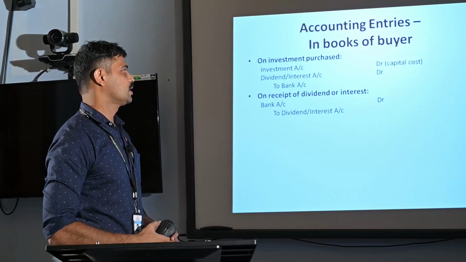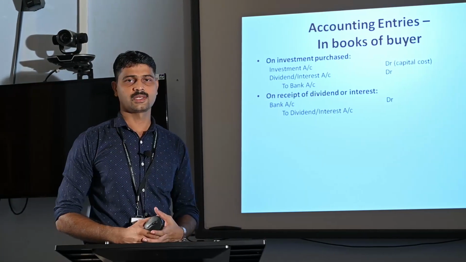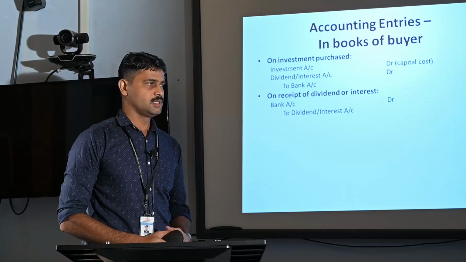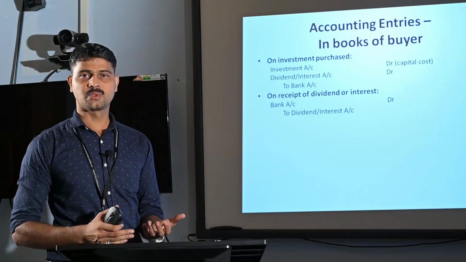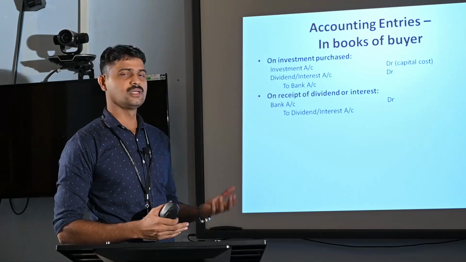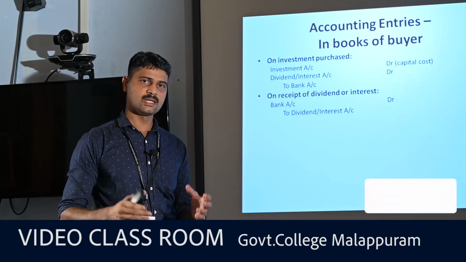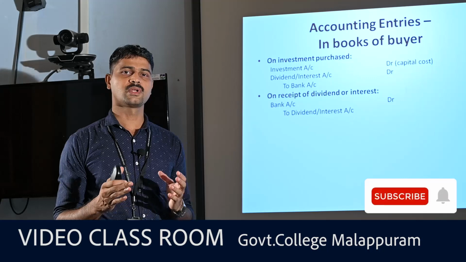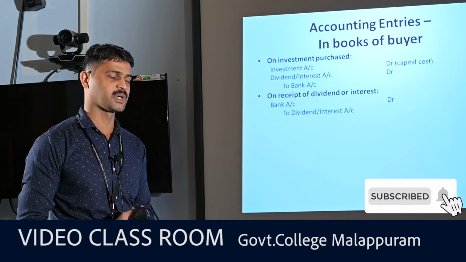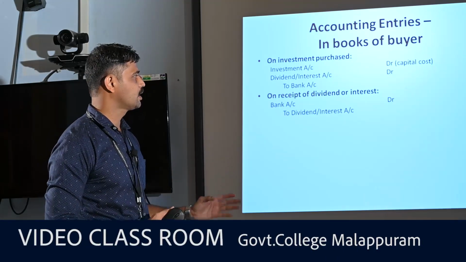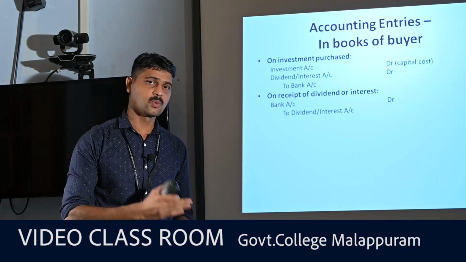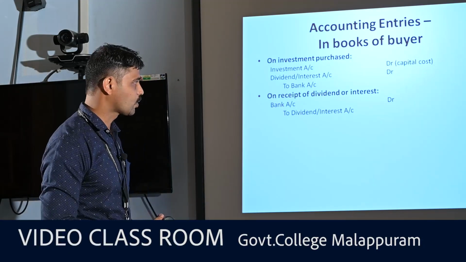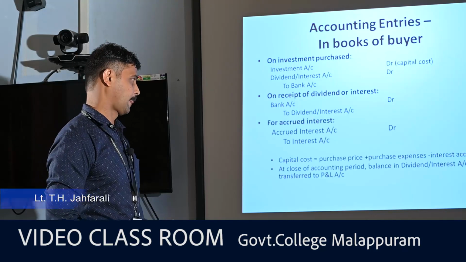The second accounting entry on receipt of dividend or interest. In fixed intervals, the issuing company of securities may distribute dividend or interest. So, while receiving interest or dividend for an investment by the purchaser, we can pass the journal entry bank account debtor to dividend or interest account. Bank account is debited and dividend or interest account is credited.